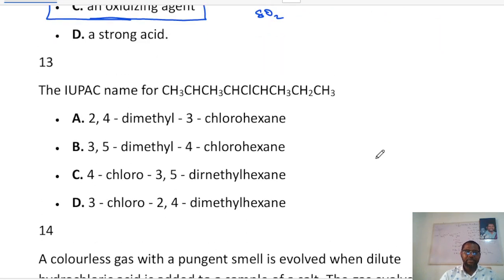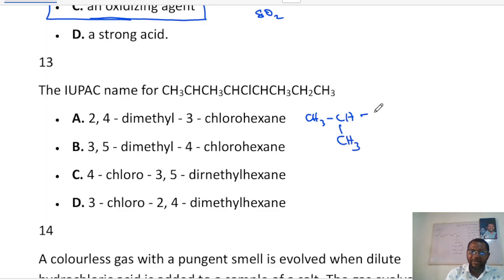Very important. Now the next one says the IUPAC name for this. Okay, I think you can look for my video where I taught how to write and name organic compounds. Before we can name this, we should write it out correctly. This is written in a condensed form. So I start with CH3. After CH3 is CH. CH3 can never be in between, so it has to be a branch like this, CH3.